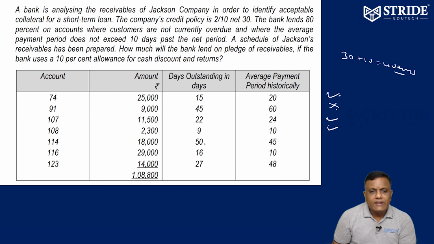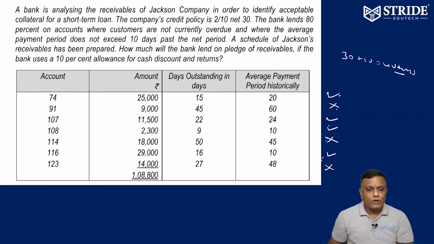Account 114, outstanding days exceeding 40 days and payment period also exceeding 40 days, cannot be taken. Account number 116, 16 days outstanding and payment period less than 40 days, so can be taken. Account 123, outstanding days 27 but payment period 48 days, which is exceeding 40. Therefore cannot be taken. So the accounts that can be taken for the loan by the banker are account numbers 74, 107, 108 and 116.